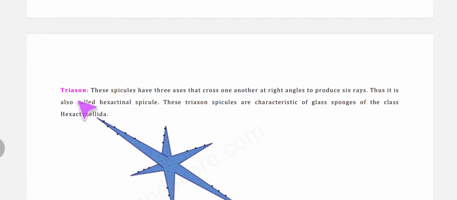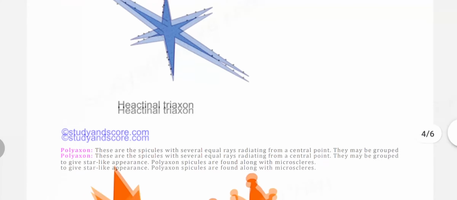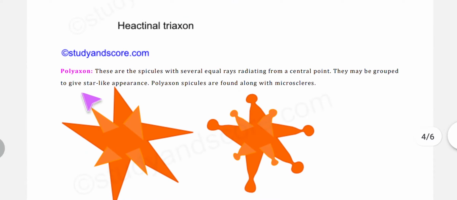So first of all, the triaxons. So these spicules have 3 axes that cross one another at regular angles to produce 6 rays. So that is why they are called hexasternal spicules. Then we have polyaxons. So these are spicules with several equal rays radiating from a central point.